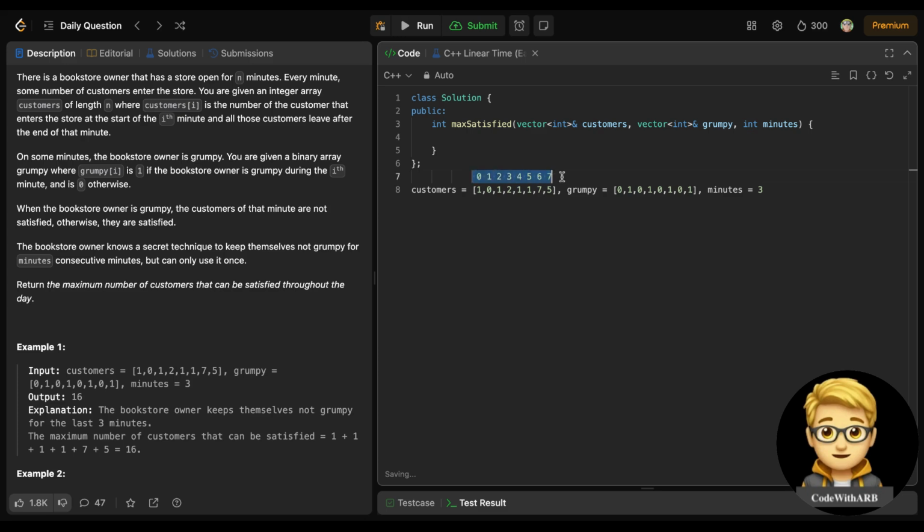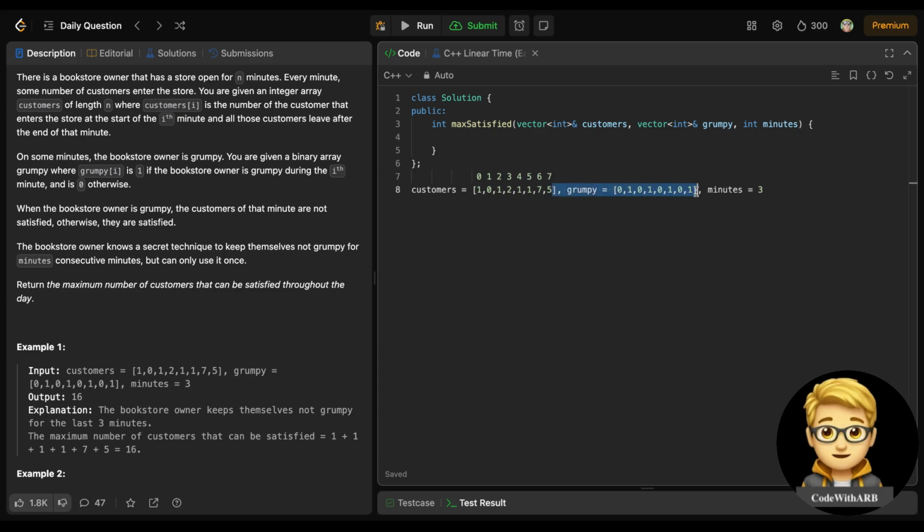So this is the 0th minute, this is the 1st minute, 2nd minute. So one customer is entering at the 0th minute and leaves at the start of the 1st minute. At the 1st minute no customers are entering. At the second minute one customer is entering, and then leaves at the start of 3. At 3 two customers are entering.